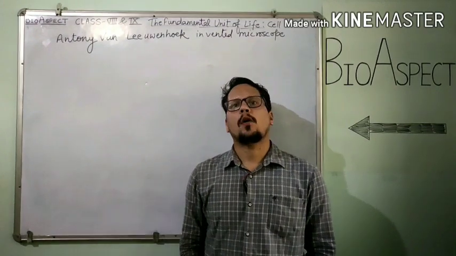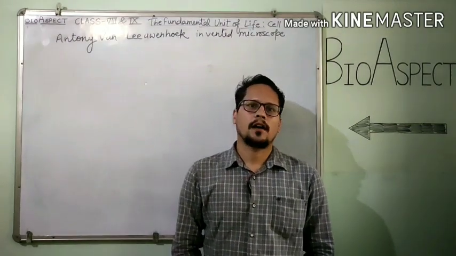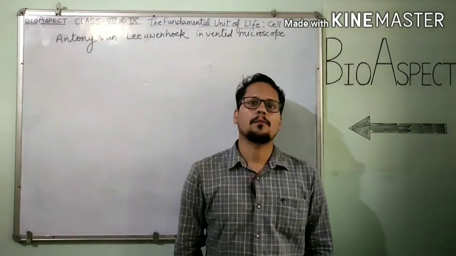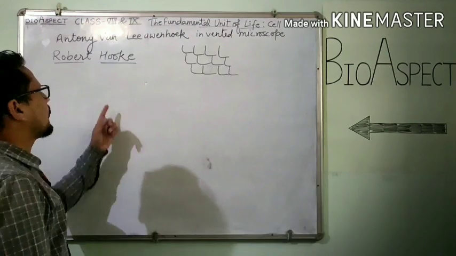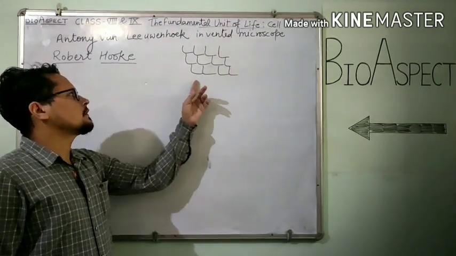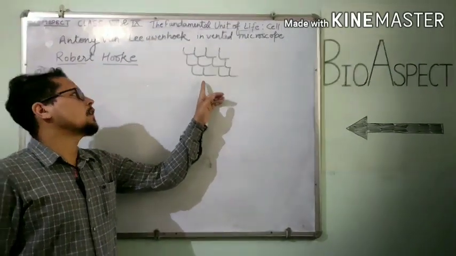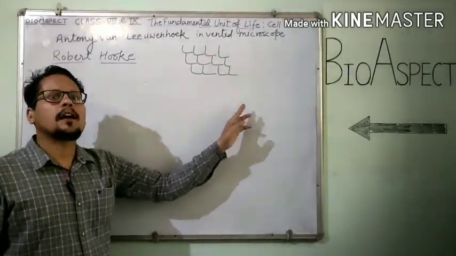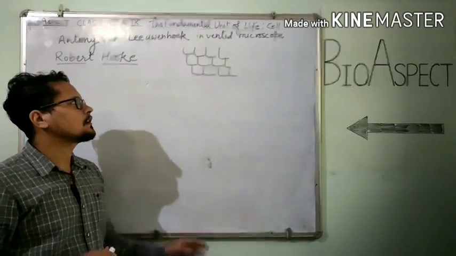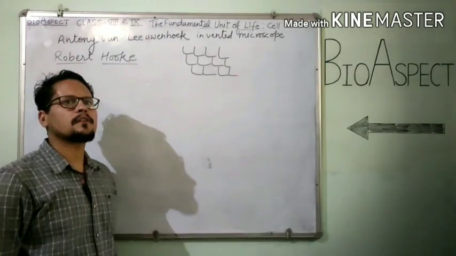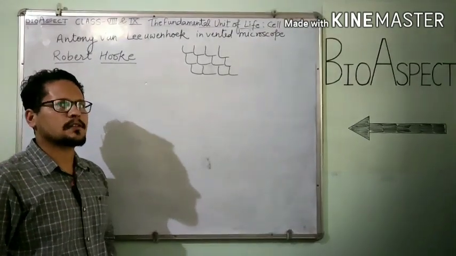So when he observed the slice of cork under the compound microscope, what did he observe? Robert Hooke observed the slice of cork under his microscope and saw a structure like a honeycomb. This structure is composed of little boxes.